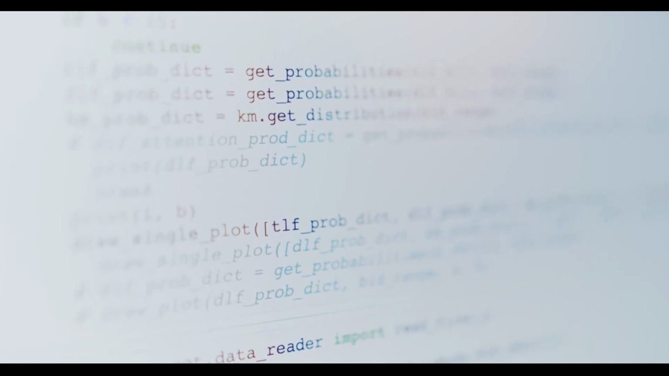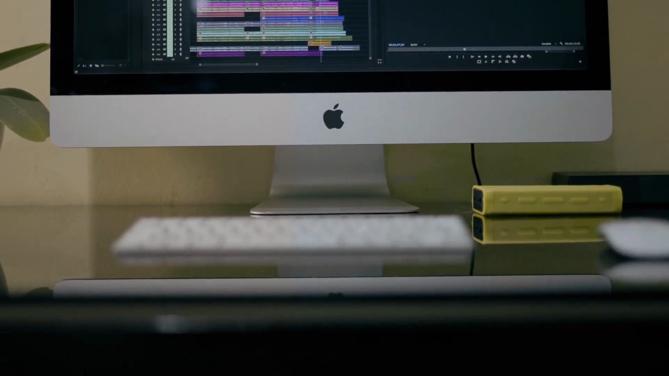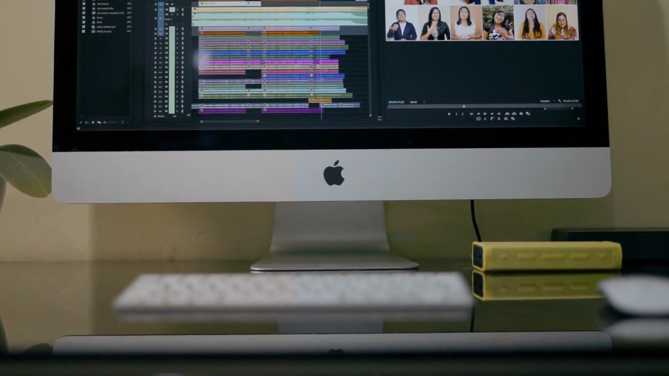Functions are reusable blocks of code that perform specific tasks. Define them with def, for example, def greet(name): print a greeting. This saves time and keeps code organized. Practice questions: write a function calculating the area of a circle, create a function reversing a string, and build a simple calculator.